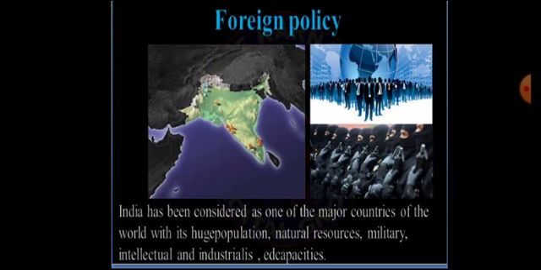Intellectual capacity is nothing but the intelligent people, the sharp people, the talented people in our India, like scientists, doctors, advocates, and many more. And remember that we also have huge industrialists. Industrialist is nothing but the industries, as there are many forms of industries in our India, which are further divided into two types. The one type of industry is known as private industry, and the other form of industry is known as public industry.